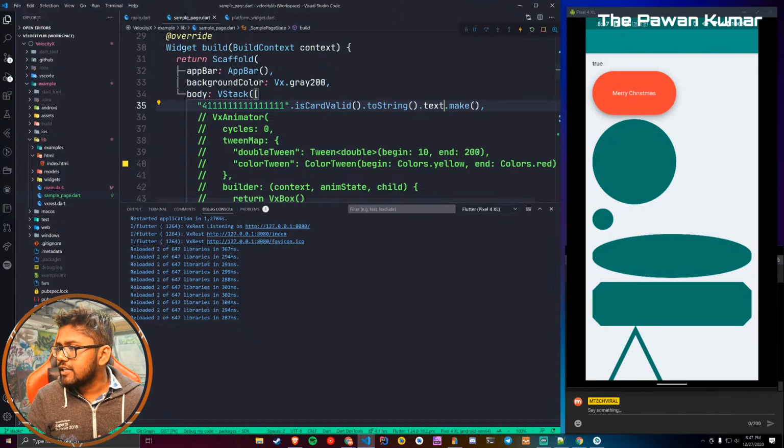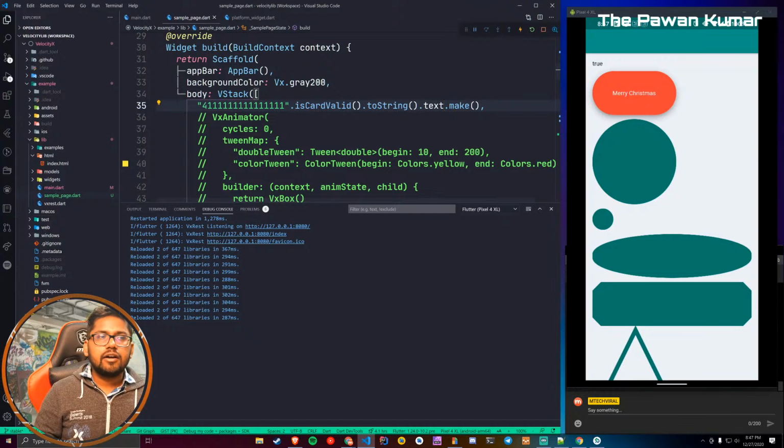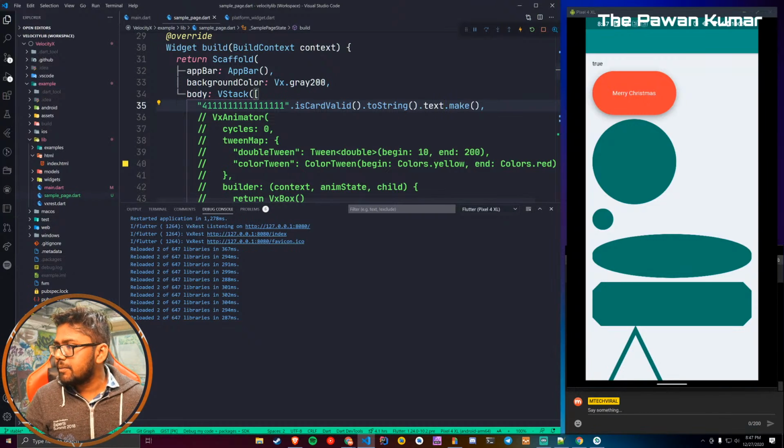So yeah, what is the latest release version? 1.0.1 is the current one, but this one will come as 1.2.0, which will be released in a couple of days, maybe tomorrow, day after tomorrow, like this week itself, the upcoming week. Today is Sunday, I guess, so maybe tomorrow, day after tomorrow, somewhere. And yeah, that's more or less the updates.